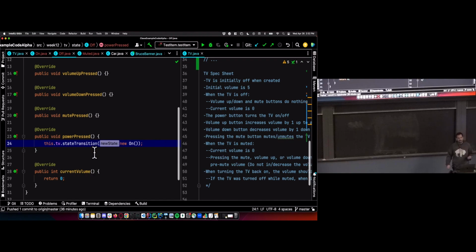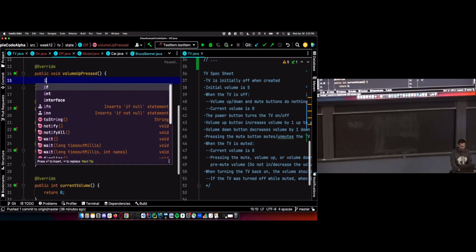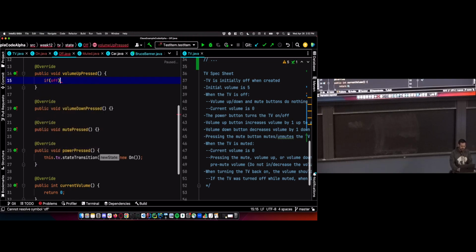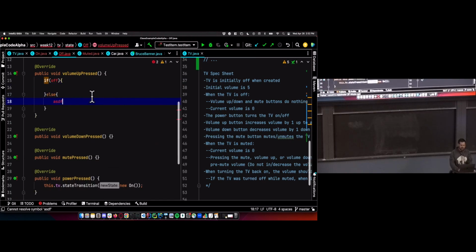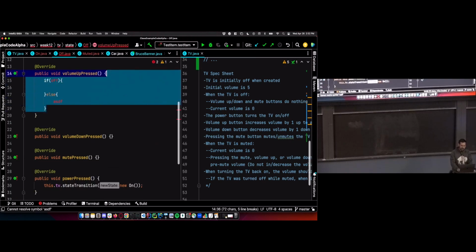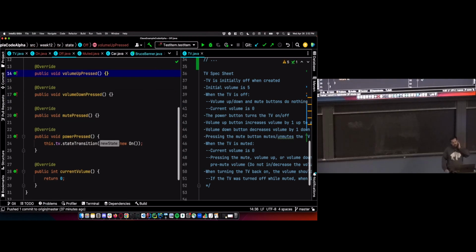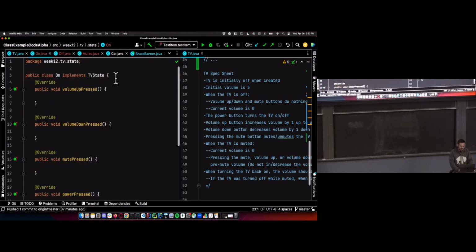To have different functionality, we've got to transition states, or else we're going to have an if off, else. We're going to have stuff like that, and we're not allowed to have conditionals. We're not going to use conditionals. So we're going to transition states to be able to change the functionality of our methods. So let's move on to the on state and do the same thing.